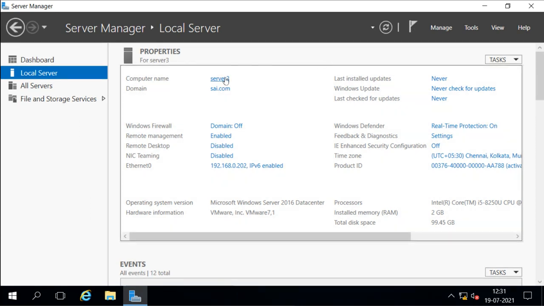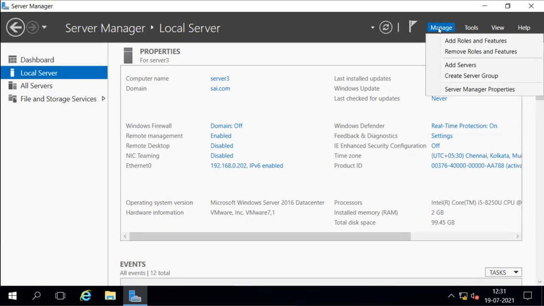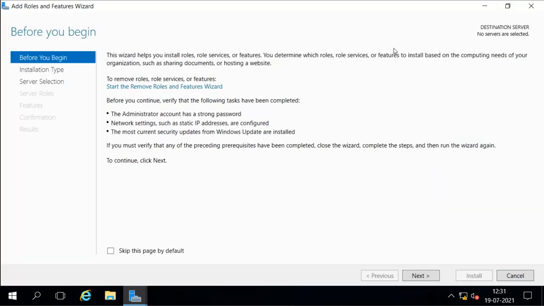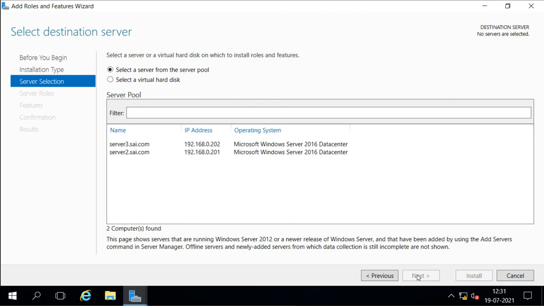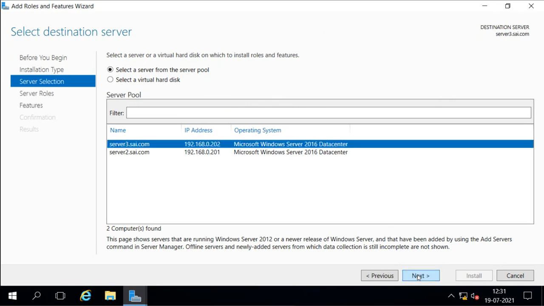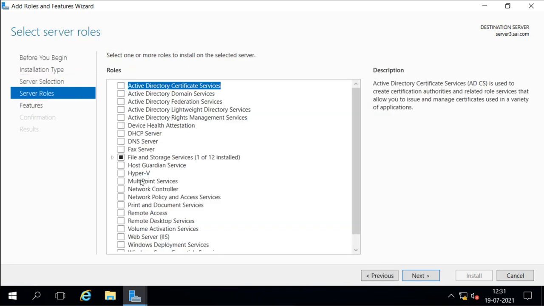This is my server 3, and now I'm going to install the feature here also. Add roles and features. Go to next, and next on server 3, and I want to install NLB.